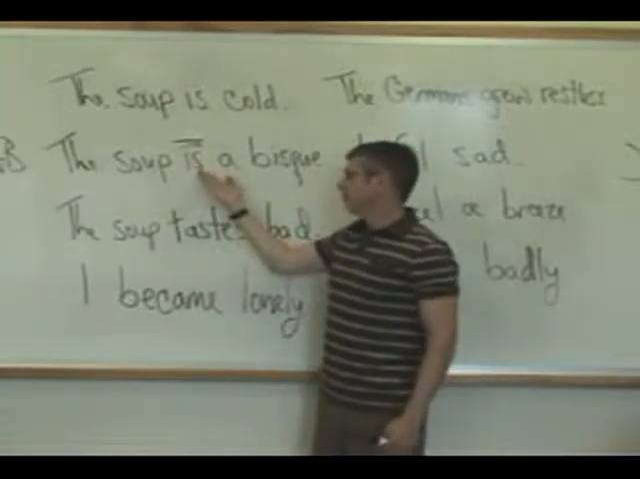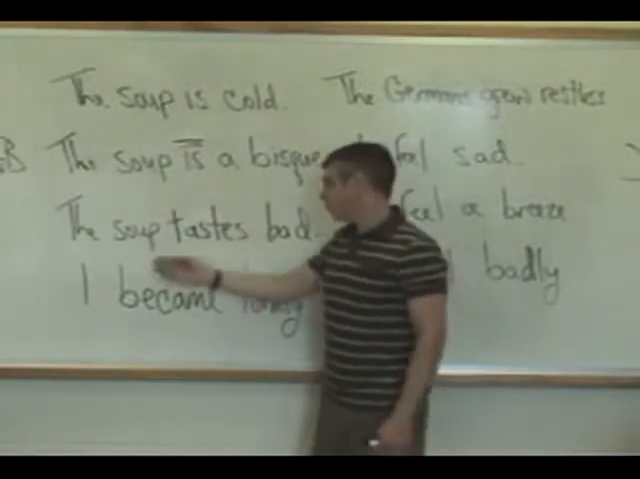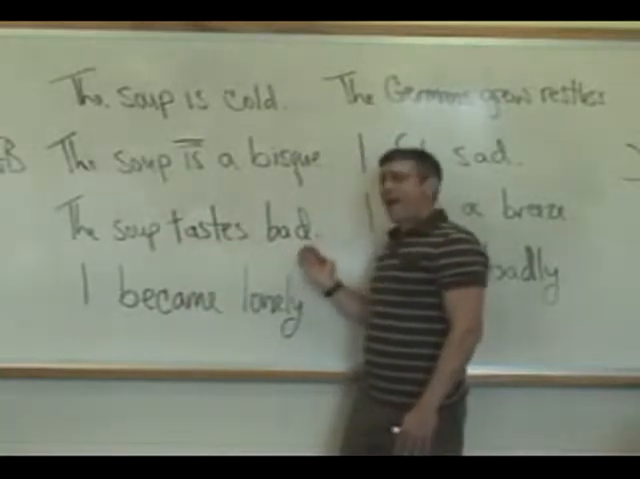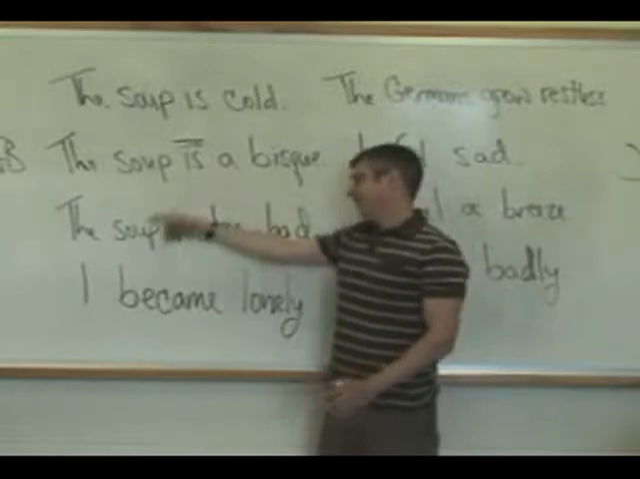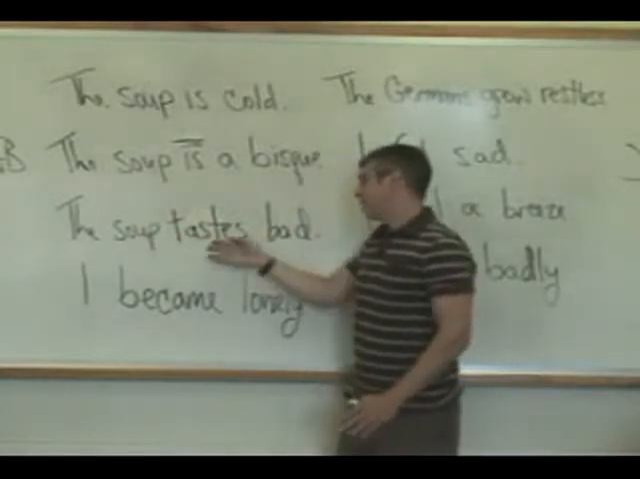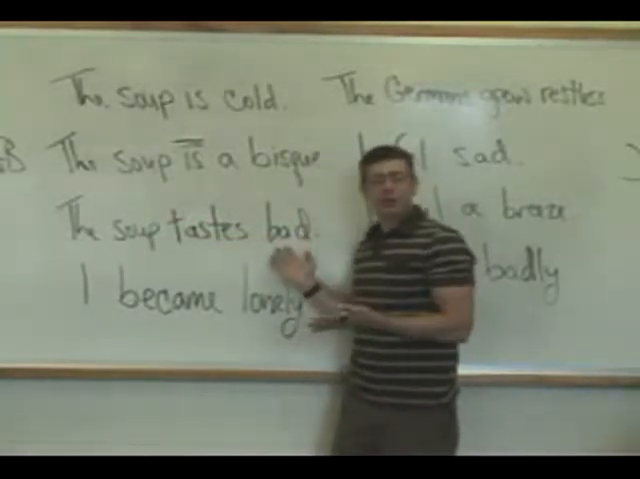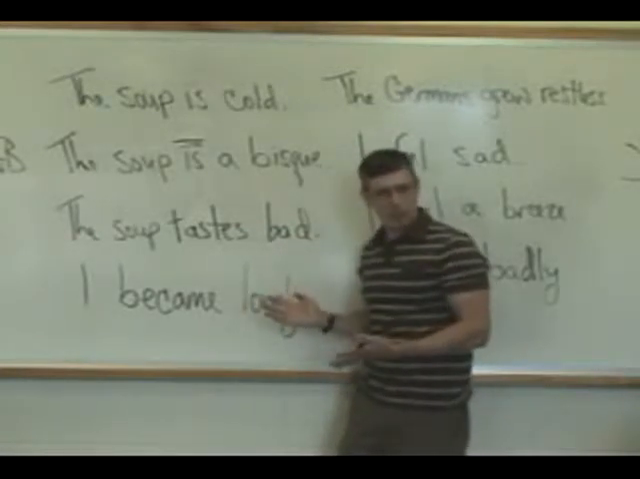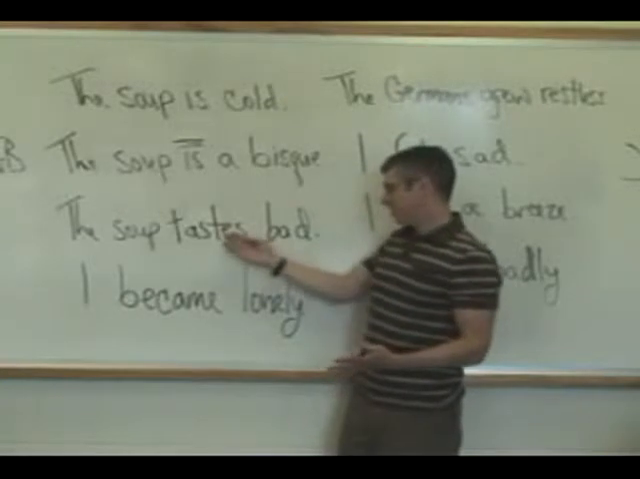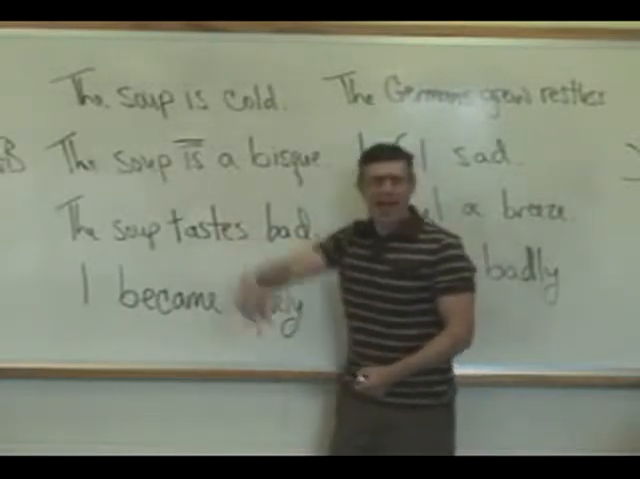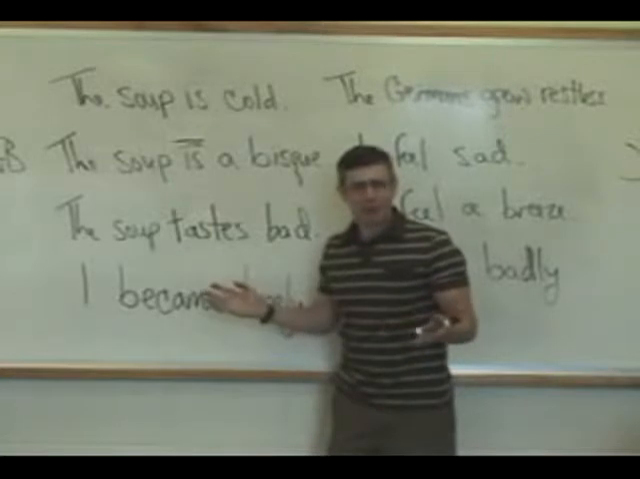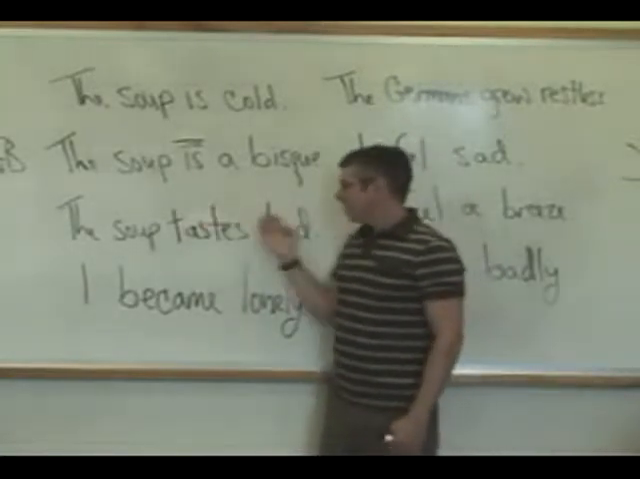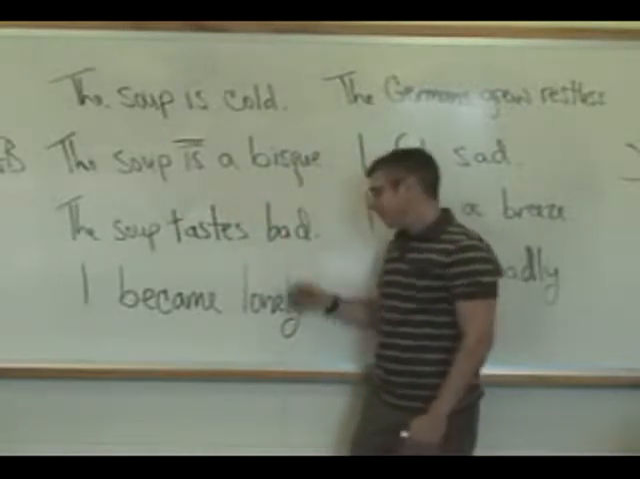Now, it's not only the verb to be that is a copulative verb. To stick with the soup for a sec, the soup tastes bad. Well, what is bad? It's plainly soup, and bad, what else could it be doing in this sentence? It's not a direct object, it's not an adverb. You can't say what is tasted? Bad, that's what. No, it's not a direct object, it's not an adverb, it is a subjective complement.